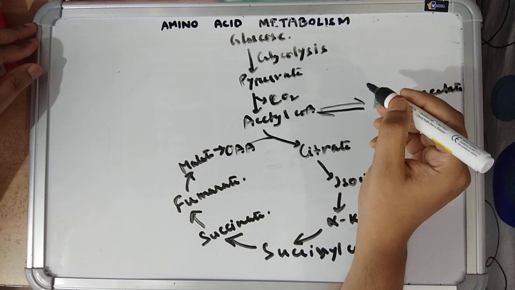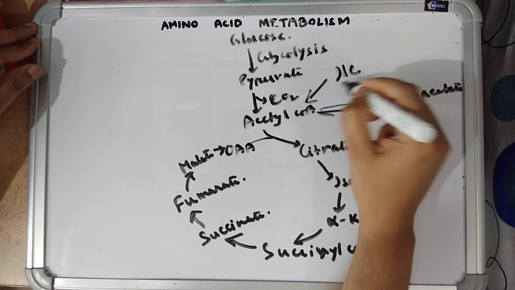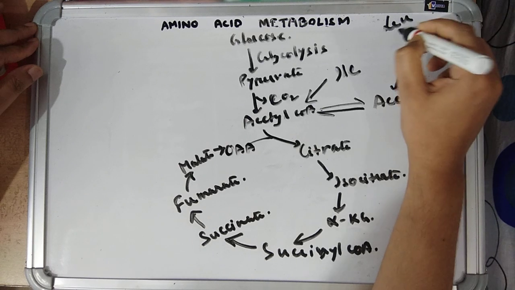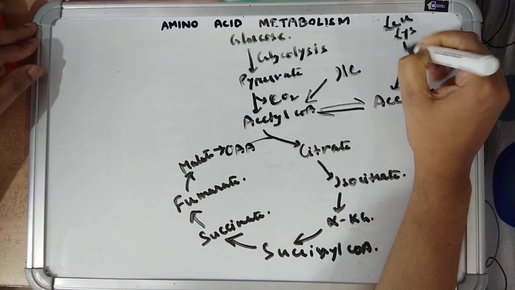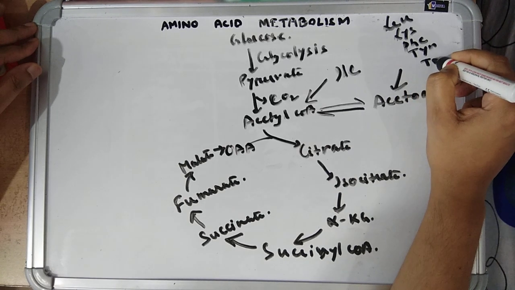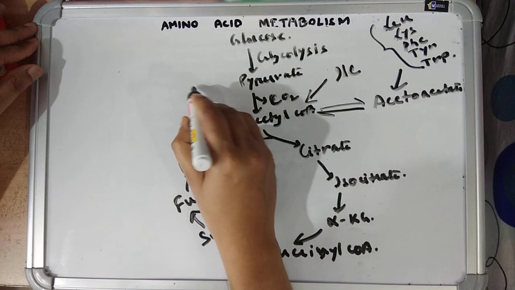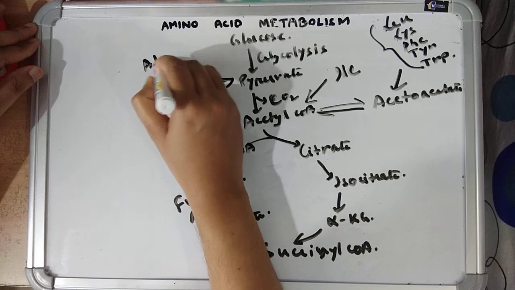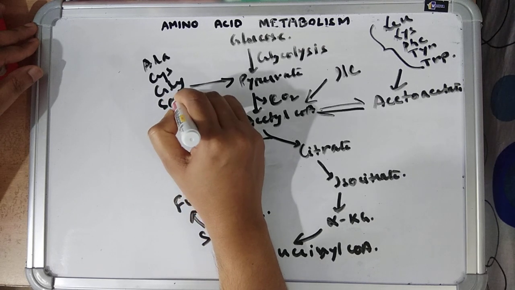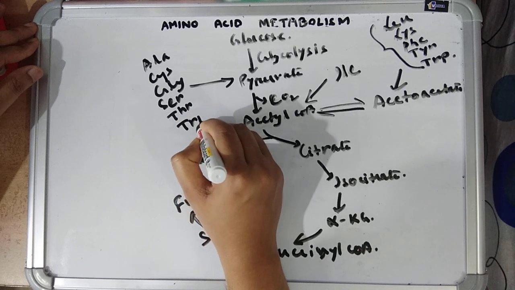Now the ketogenic amino acids, they can either form acetyl coenzyme A like isoleucine, or acetoacetate like the amino acids leucine, lysine, phenylalanine, tyrosine and tryptophan. Pyruvate is formed by the amino acids alanine, cysteine, glycine, serine, threonine and tryptophan.